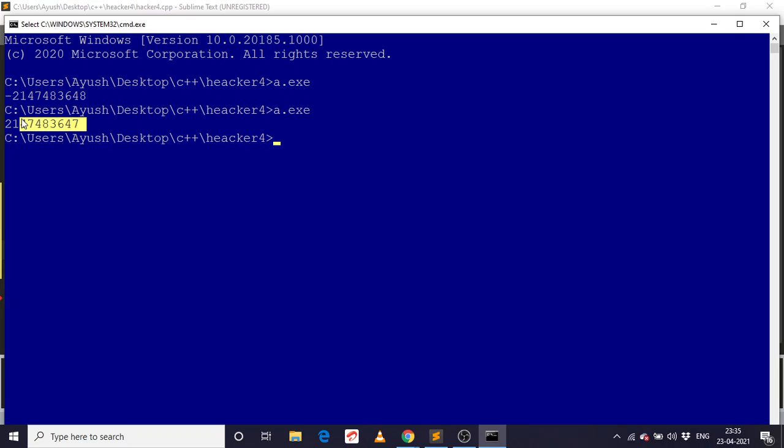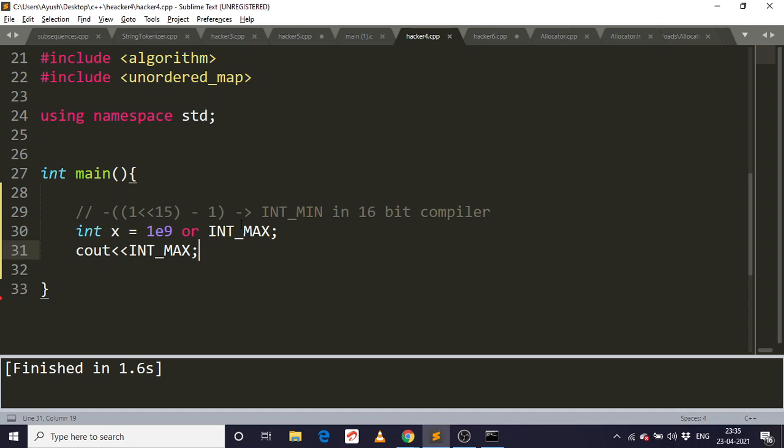So this is int max, and if the range of the variable, by size I mean the value, is more than this, then I will use long. Long has around, we can see the size of long also, and that is long max.